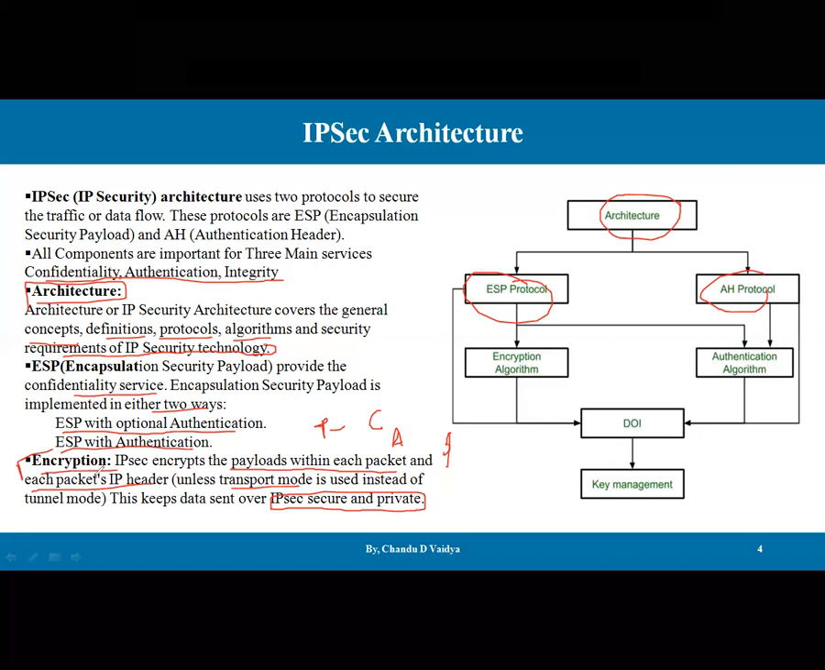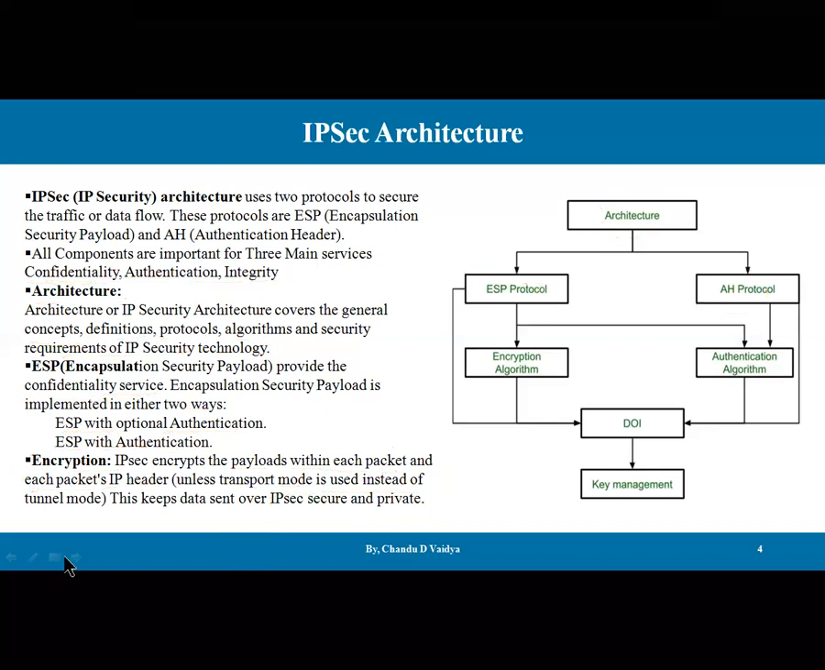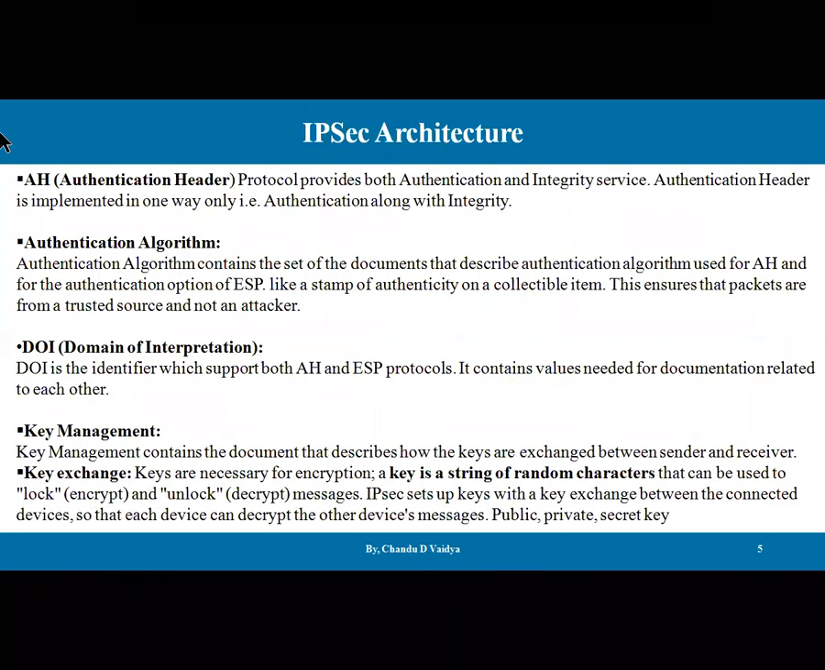But the meaning of encryption, guys, is only to keep the data packet secure and private. There are different algorithms available so that other users cannot easily get the meaning of the content that is sent from the source to the receiver. Then the next component in this architecture is AH, which stands for authentication header. This protocol provides both authentication and integrity services. The authentication header is implemented in one way only, that is authentication along with integrity. We also have a separate video for the authentication header.